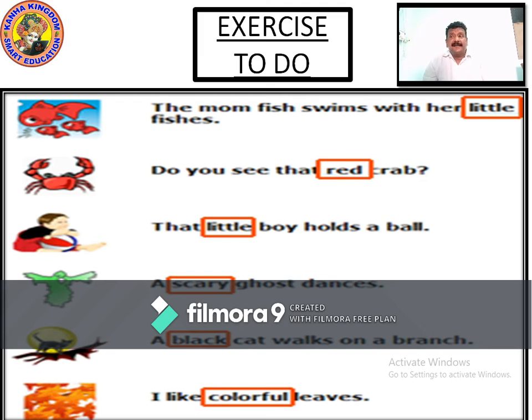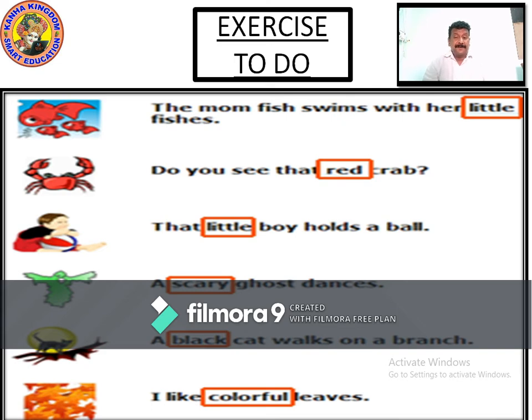That little boy holds a ball. Boy is what? Boy is a noun. What is that little? Little is a describing word about the boy, a little boy. So little is what? Little is an adjective.